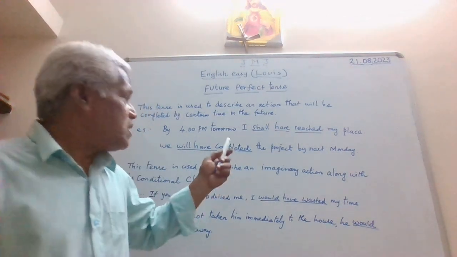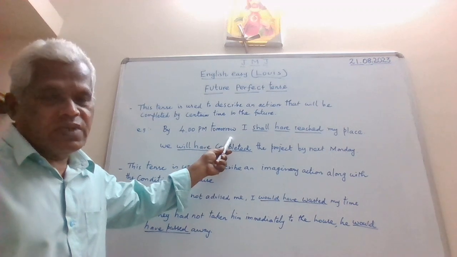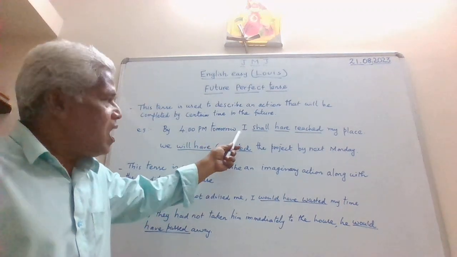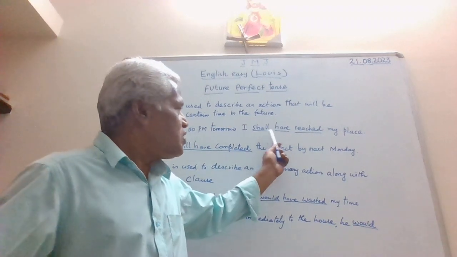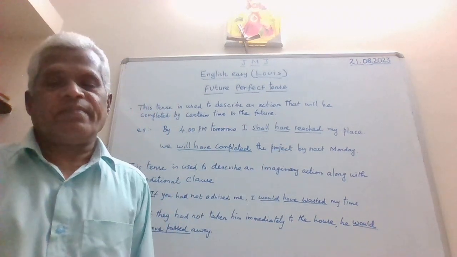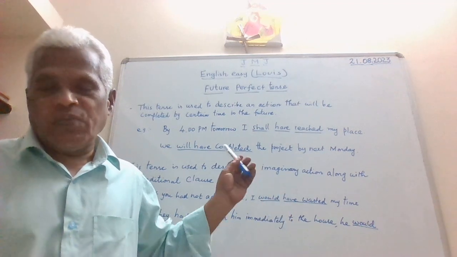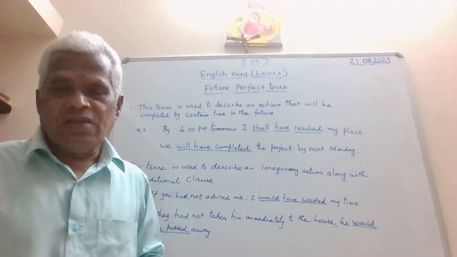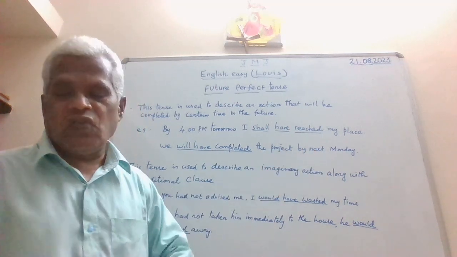Now look at the examples that I have given here. See, by 4 p.m. tomorrow, I shall have reached my place. So what is certain here? 4 p.m. tomorrow is certain there. So I am 100% sure that I am going to reach my home by 4 p.m. tomorrow.